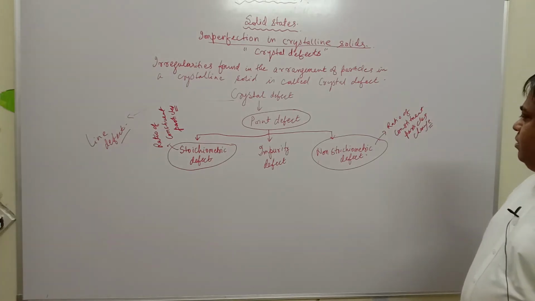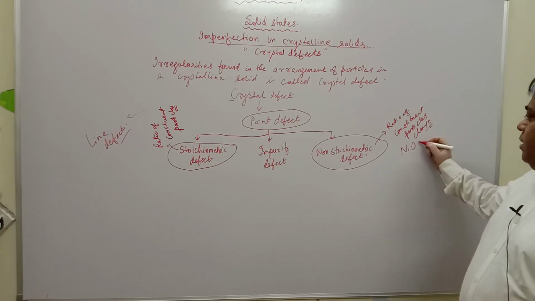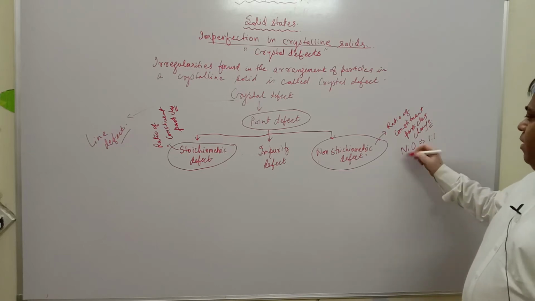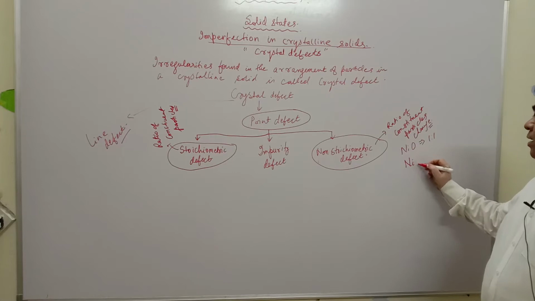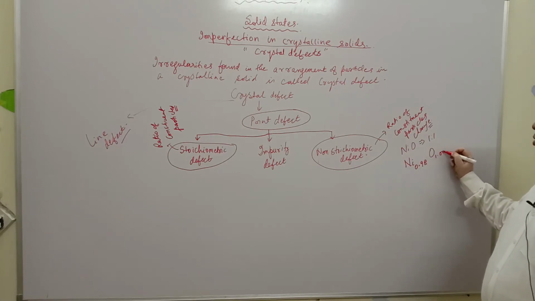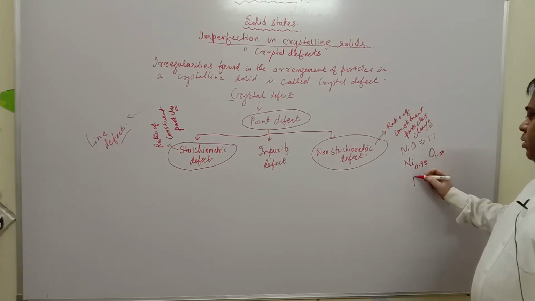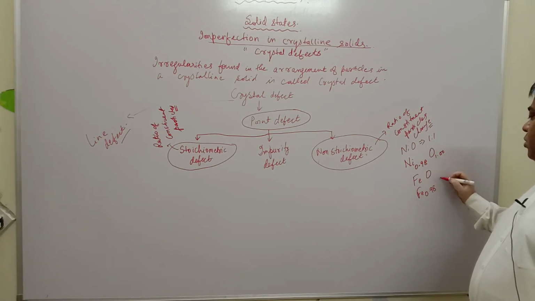You might have seen compounds like nickel oxide. Here the ratio of nickel to oxygen is 1:1, but after a non-stoichiometric defect is caused in it, it would be like this: Ni 0.98 instead of 1, and O 1.00. Or some other examples could be FeO, Fe 0.98 O 1.00.